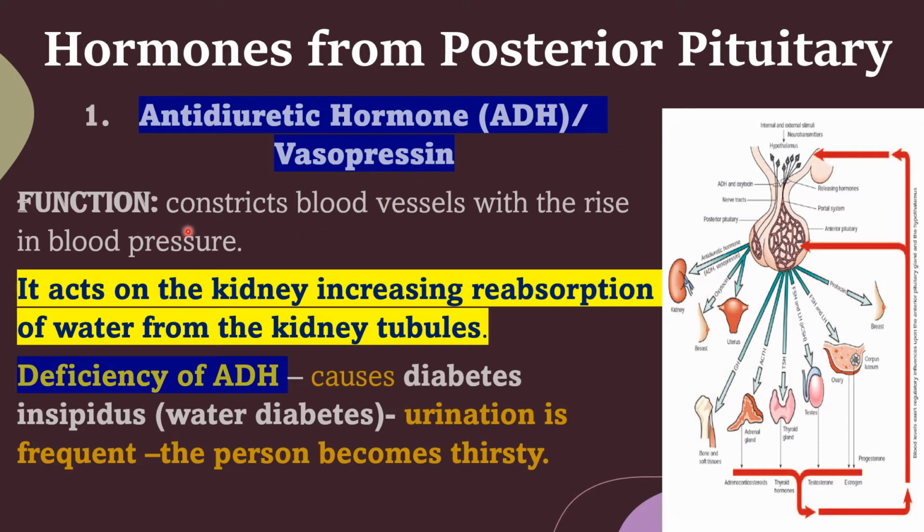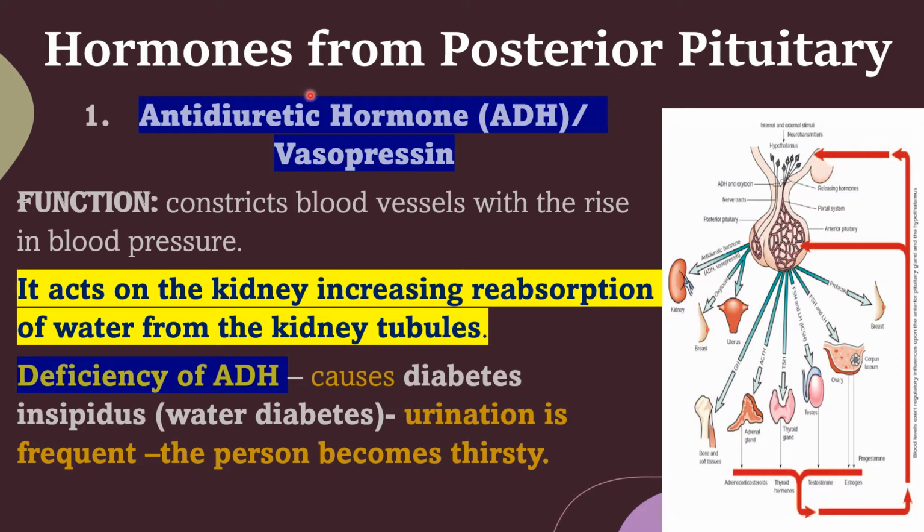What are the major functions of vasopressin? It constricts blood vessels and causes a rise in blood pressure. Then the major function is that it acts on the kidney, increasing reabsorption of water from the kidney tubules. Very important function. That's why the name came, antidiuretic hormone, ADH. Diuretic is related to the kidney, right?